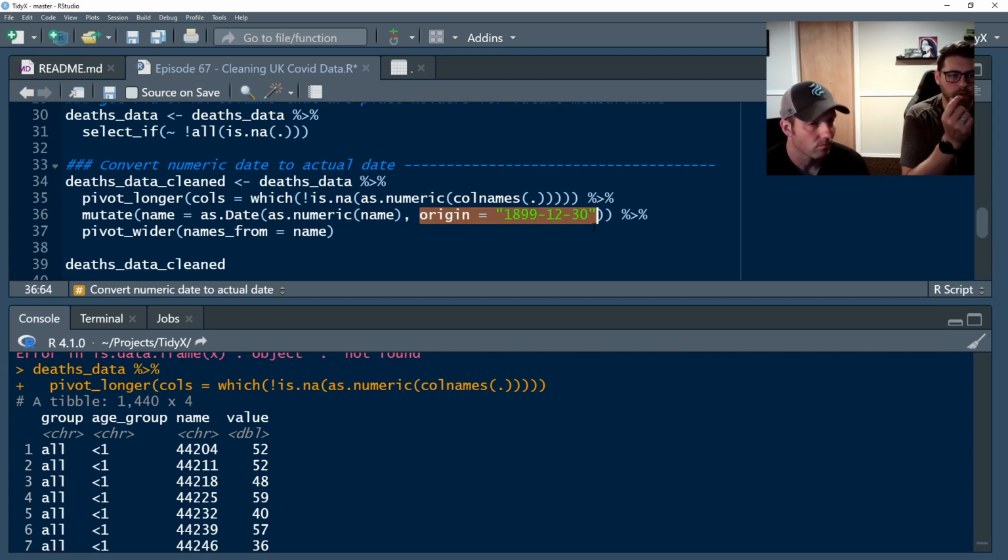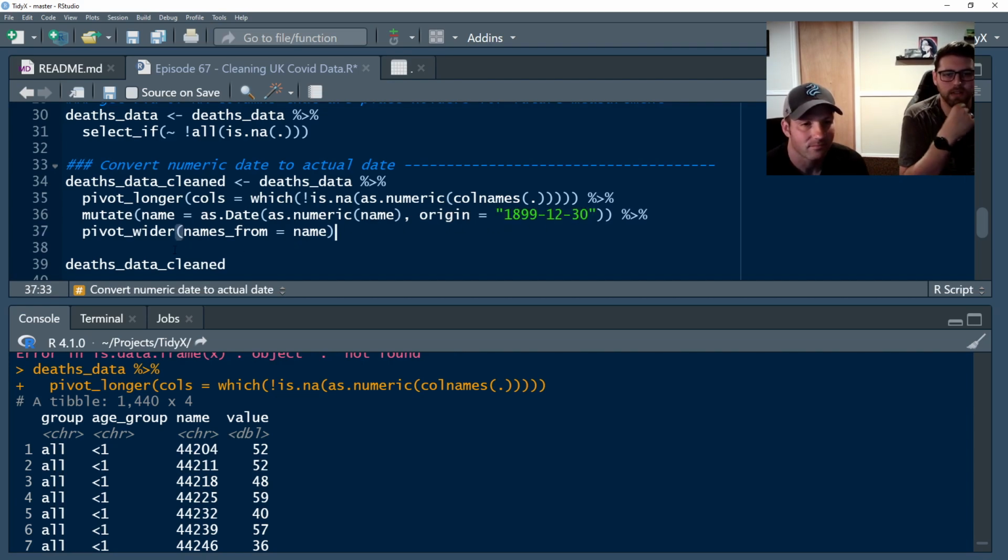When you're working with Excel numeric things, you have to tell it what the origin is. For Excel, we know the epoch starts January 1st, 1900. However, when you're actually calculating it, you set the origin to be 1899-12-30. So right, December 30th, 1899.